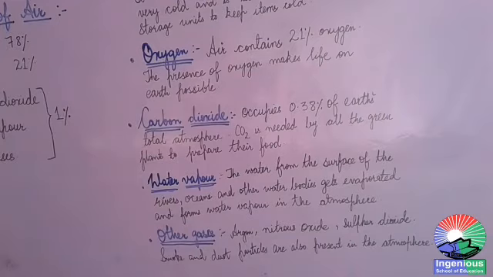However, burning large amounts of fossil fuels such as coal and petroleum releases a lot of carbon dioxide into the atmosphere.